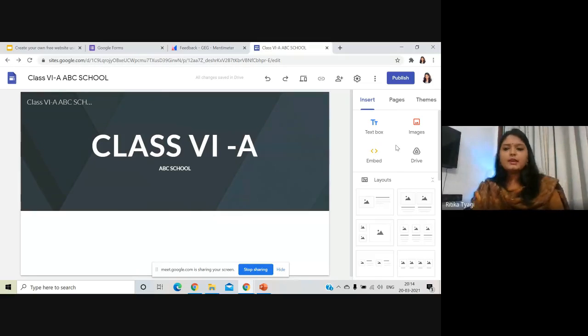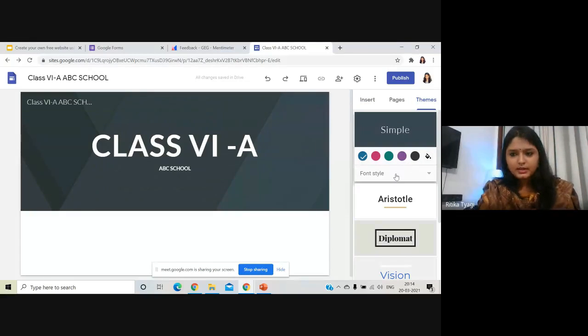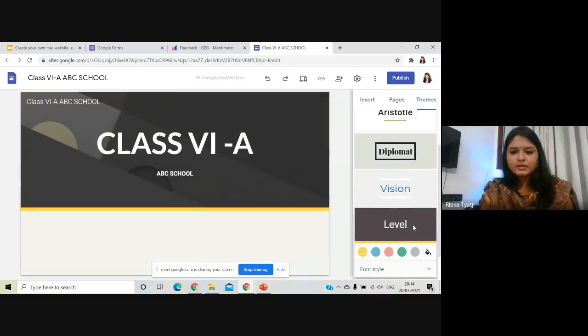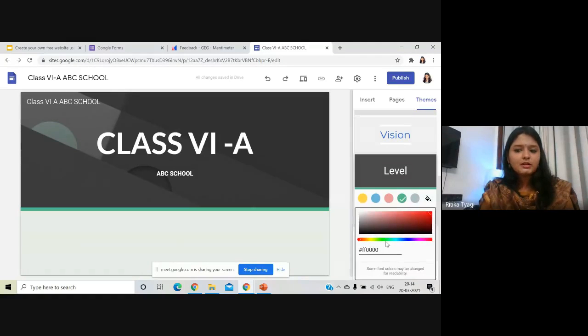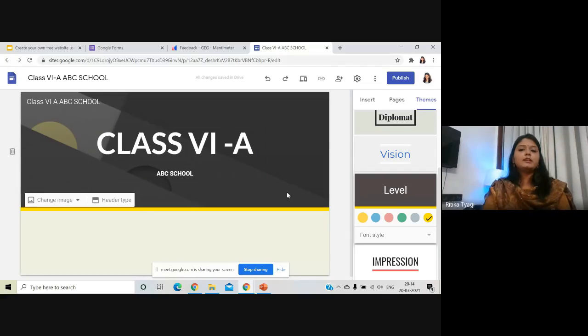Now, if you notice here on the right corner, we have three options: insert, pages, and themes. I would suggest you to go to themes first so that you can decide the theme and then you can work accordingly. So we have a lot of options here. We have simple, Aristotle, and I like to go with this one. Then I can choose the colors. I can make it pink, green, or I can just go here and go to more colors, whatever I want. So my theme is going to look like that. I want to go with yellow. So I've decided the theme.